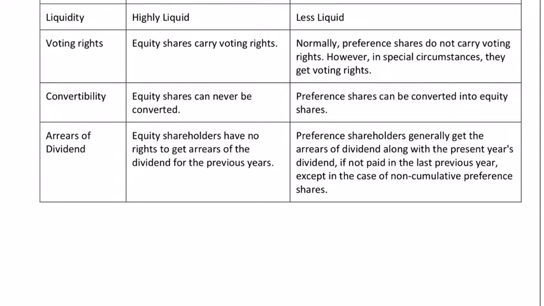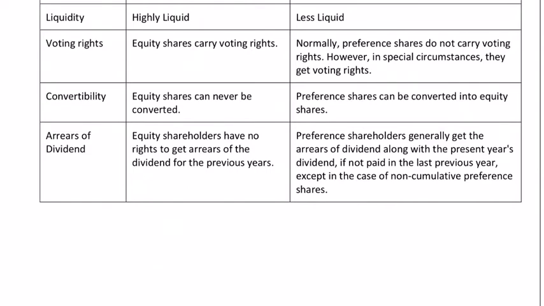Voting rights: equity shareholders carry voting rights. Preference shareholders normally do not carry voting rights. Of course, there are some special circumstances where they do. Convertibility: equity shares can never be converted. Preference shares can be converted into equity shares.